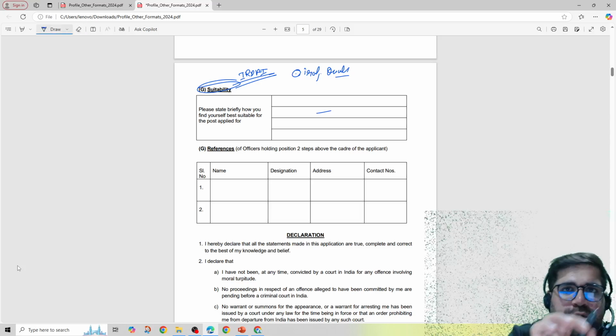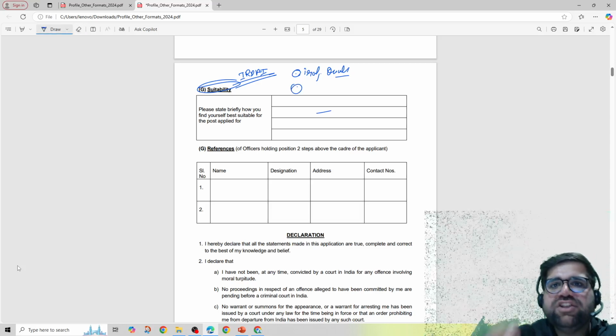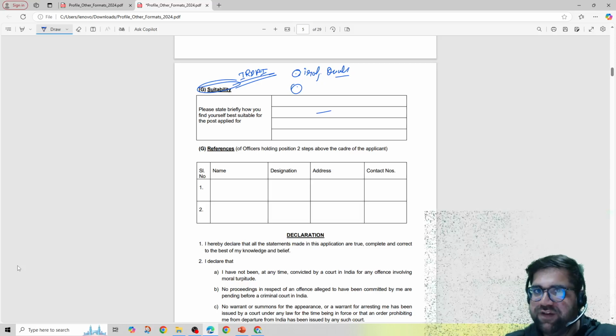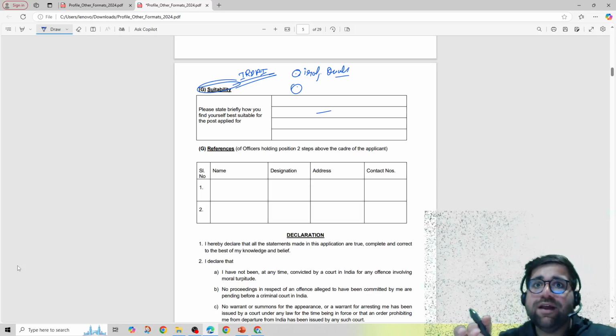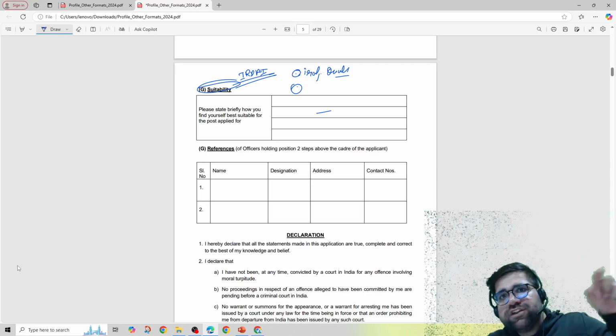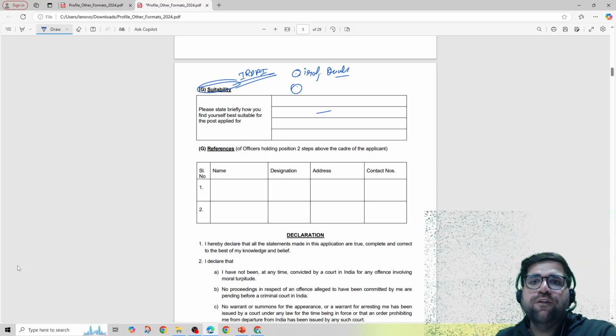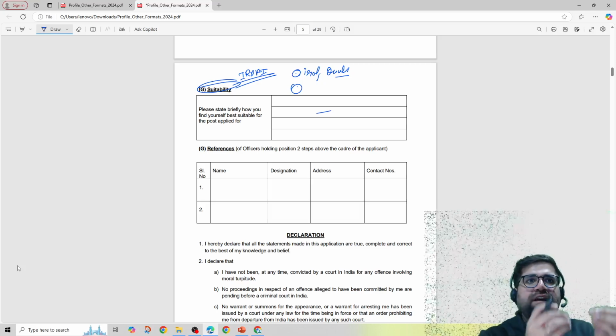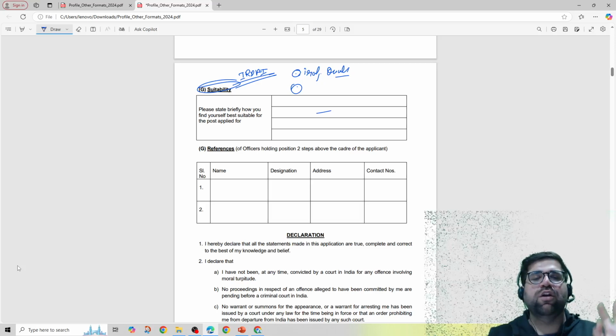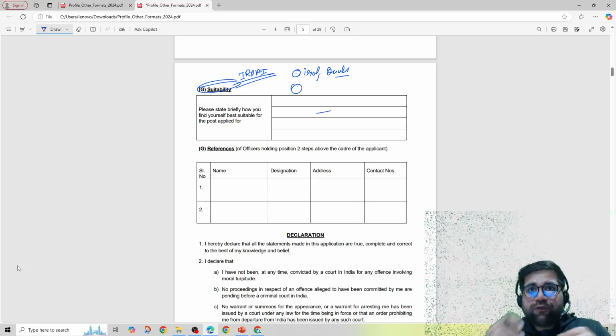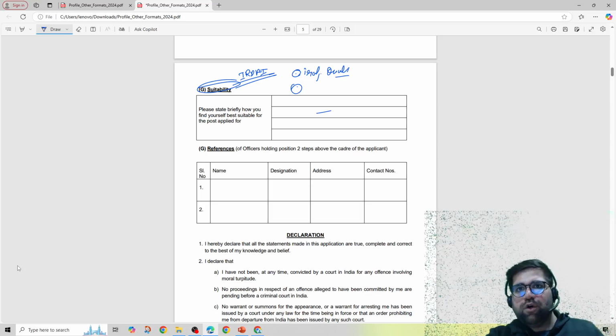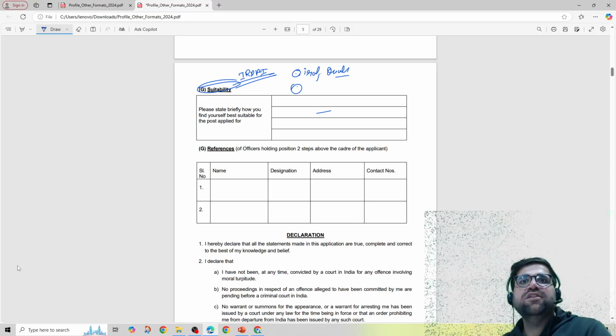So what you have to do is first mention any professional qualification which you have done, and then you also have to enter how that particular professional qualification will help IRDAI. For example, if you have done a basic qualification in insurance or any professional qualification in insurance, then you have to write that yes, this is my qualification and this will be useful to IRDAI in so and so manner.